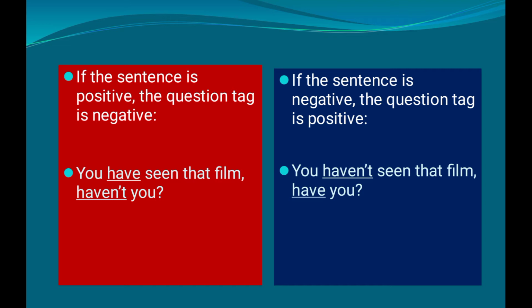You can see here two examples. You have seen that film. That is a positive sentence. And for it, we create a question tag that is negative: haven't you? And for the next example, you can see the sentence is a negative sentence. You haven't seen that film. Have plus not, haven't. That is a negative sentence. And we create a question tag that is positive: have you? That is the question tag created for it.